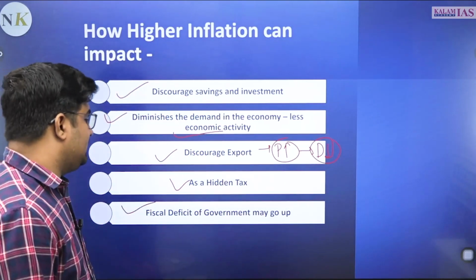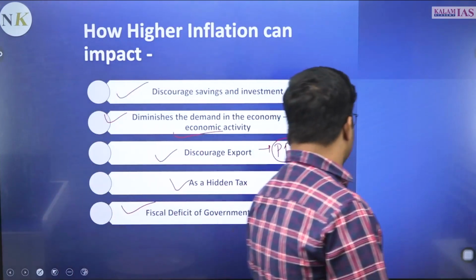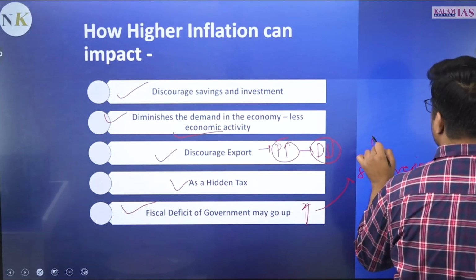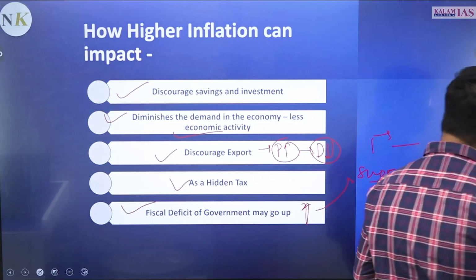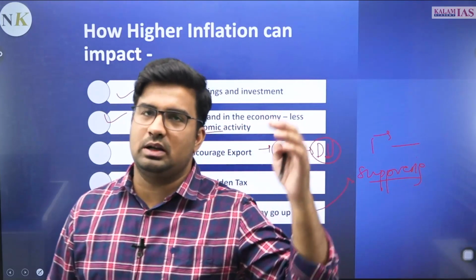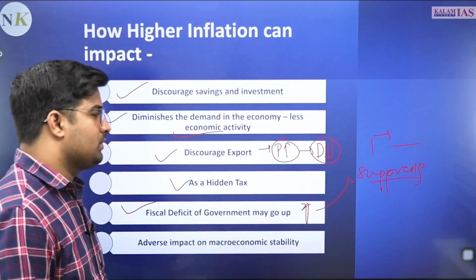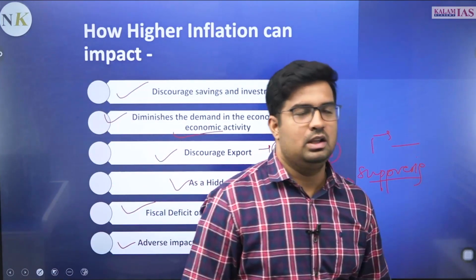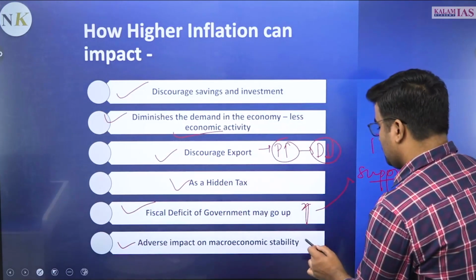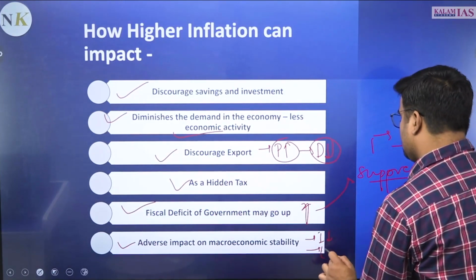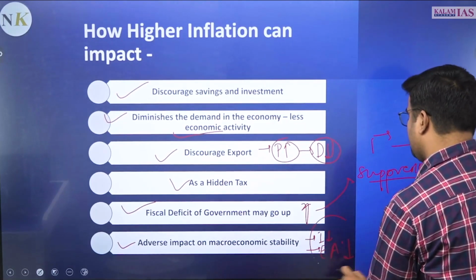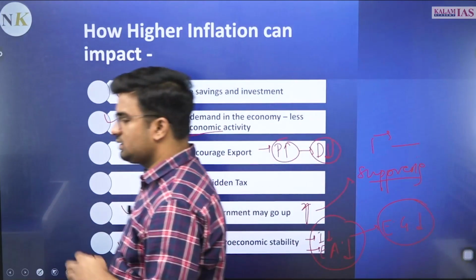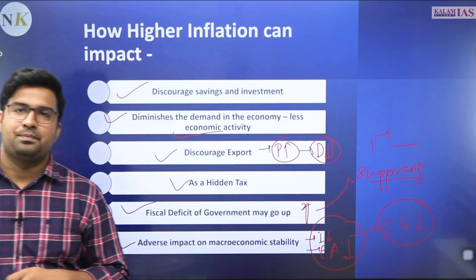Apart from it, the fiscal deficit of government may go up because government sometimes takes suppressing steps to suppress down the inflation. So they need to put some amount as a subsidy part or other part to cut down the inflation. So that is also there. Apart from it, it is having adverse impact on the macroeconomic stability because if inflation will be higher, investment will go down. This will further act, economic activity will come down. So further the economic growth will also go down. So these are certain things which will be impacting.